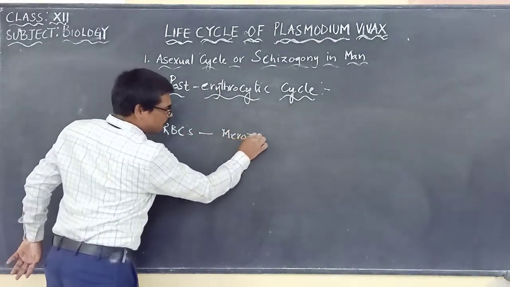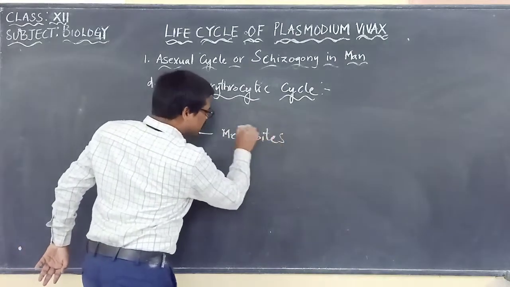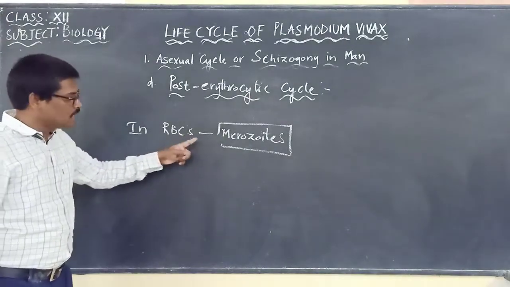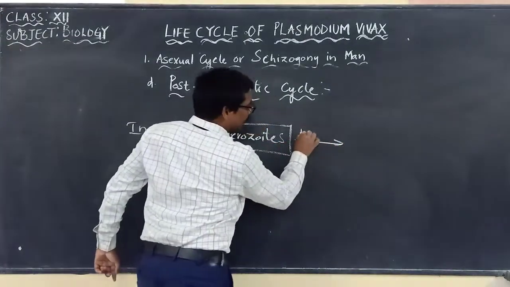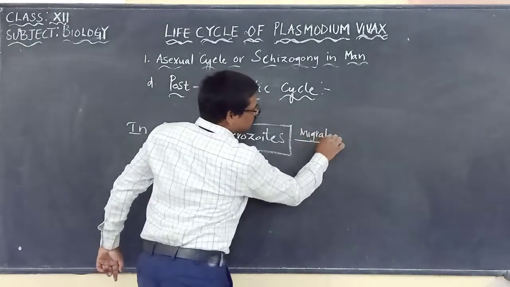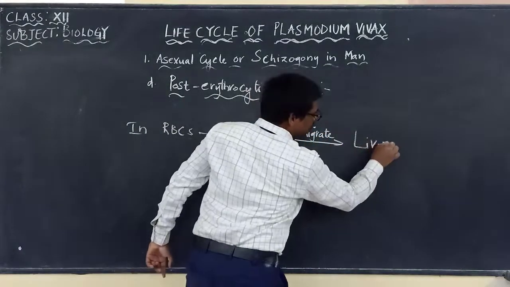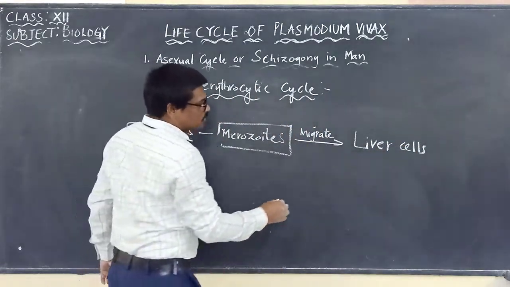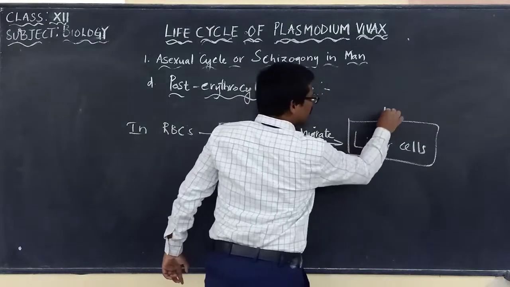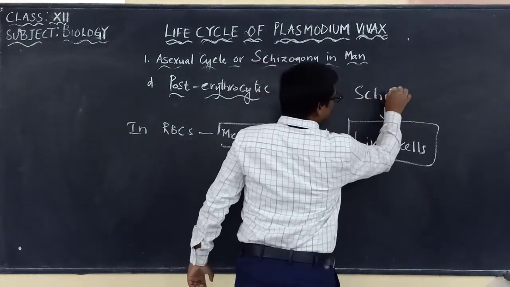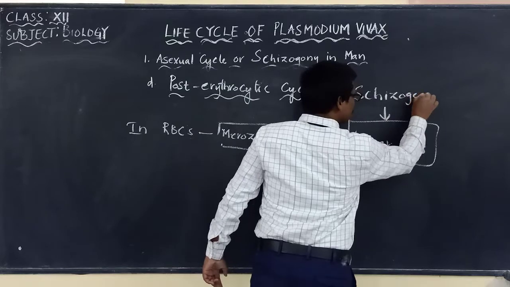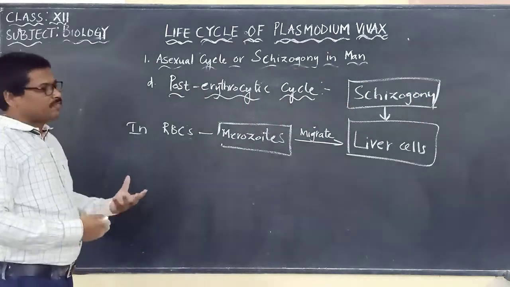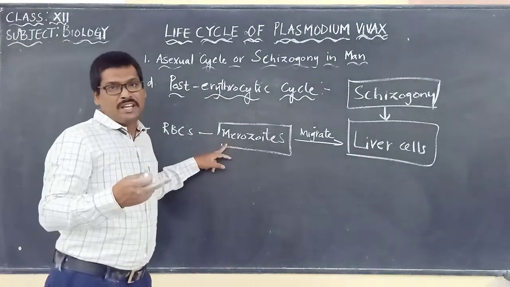So here, what we have to remember is that these merozoites that are produced in the RBCs will now migrate back to the liver cells, and they undergo what process? Here in the liver cells, they will be undergoing schizogony to produce many of these cells, and the same cycle will be repeated.